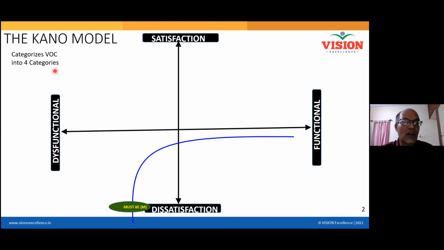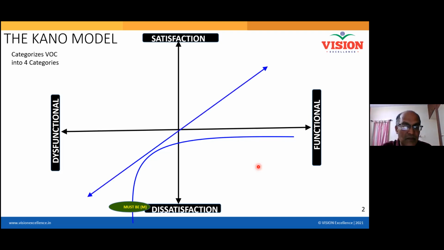So we are talking about four categories. The first category is the must-be feature. If this feature is there, it doesn't matter. But if it is not there, the customer will be totally angry towards that product. Even if whatever other features are there, if this is not met, the customer will be totally dissatisfied. So this is the must-be feature.